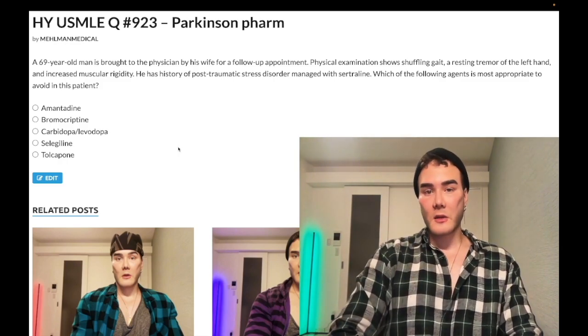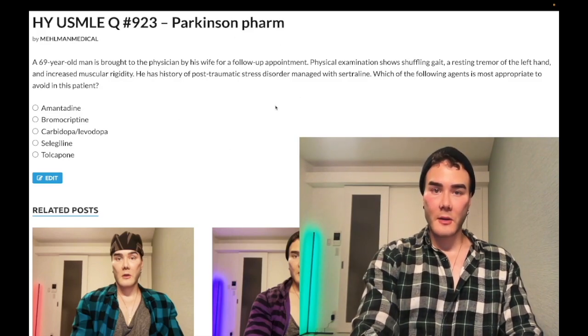Let's start the clip. A 69-year-old man has Parkinson disease, and he also has post-traumatic stress disorder managed with an SSRI, sertraline. Which of the following agents is most appropriate to avoid in this patient?